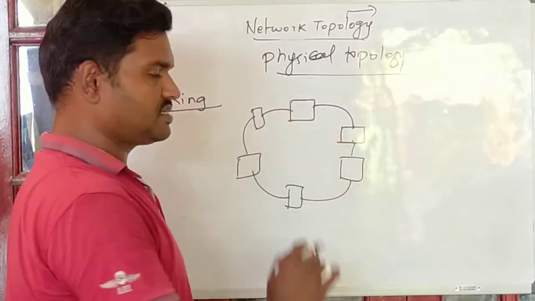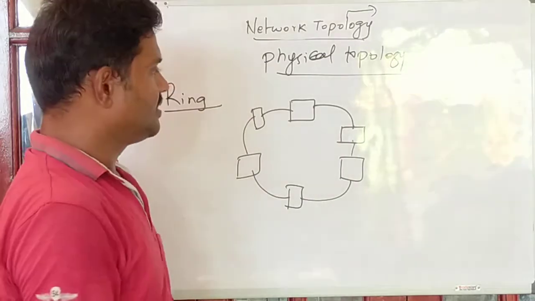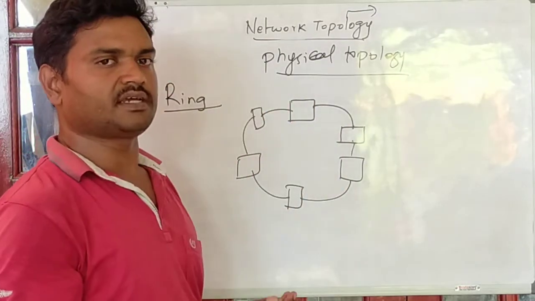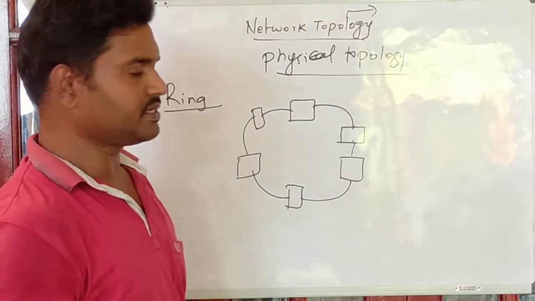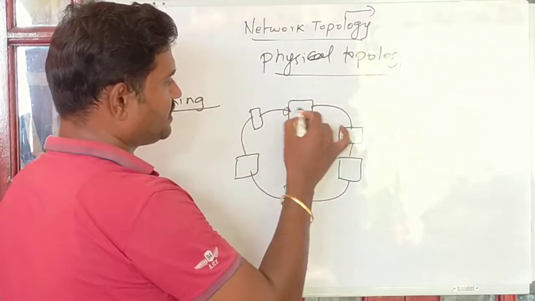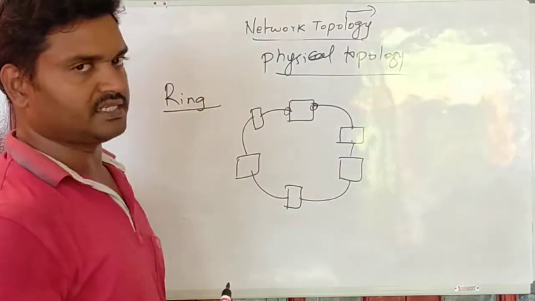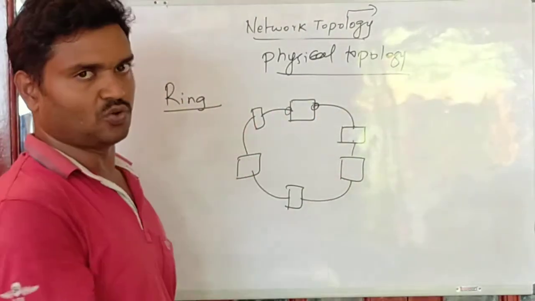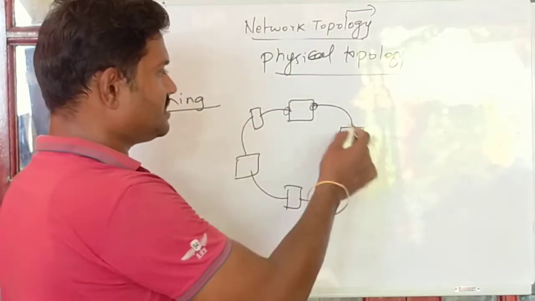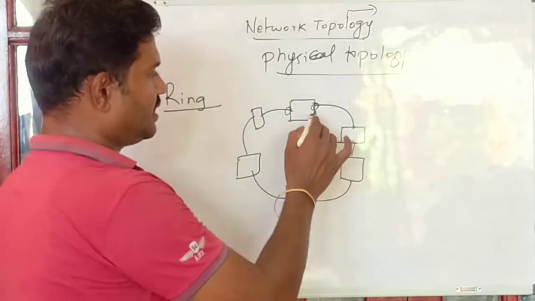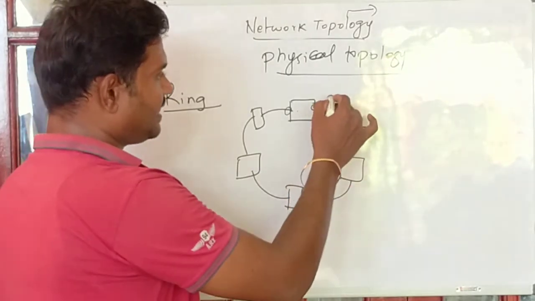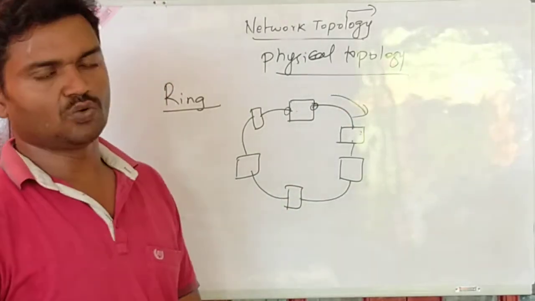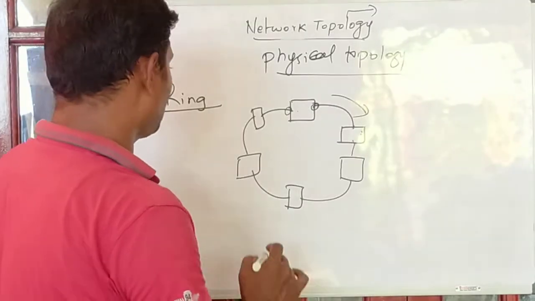Every system here has two connections, one in front and one after it. Two ports are connected, so each node has two connections, before and after. Here it is connected with one device, and here with another device. Here there are two possibilities.